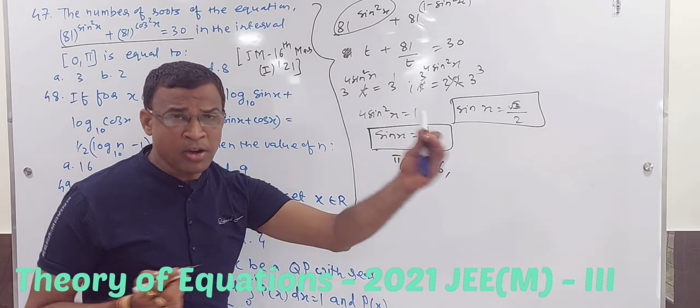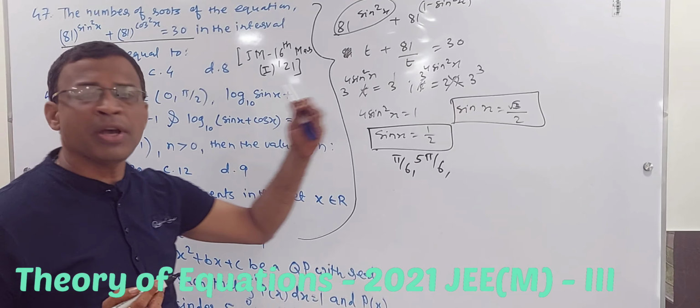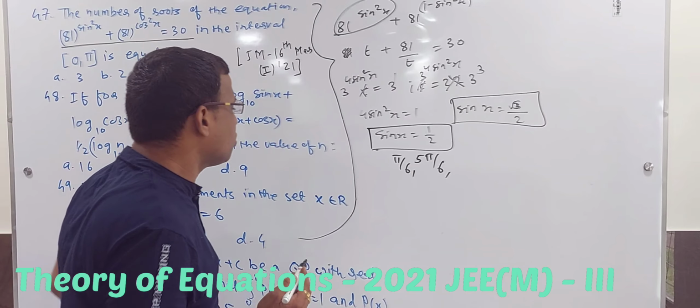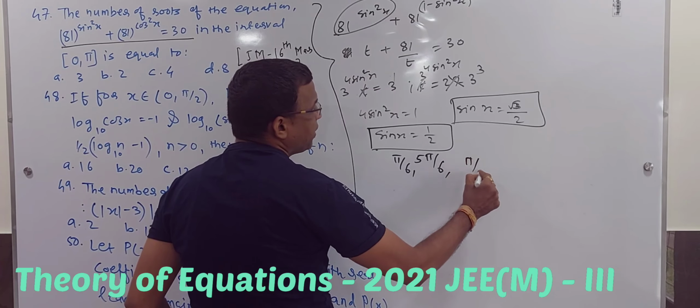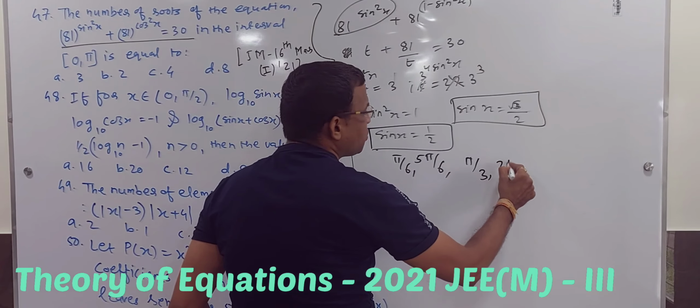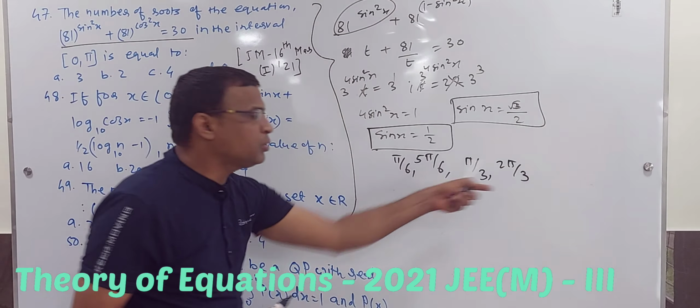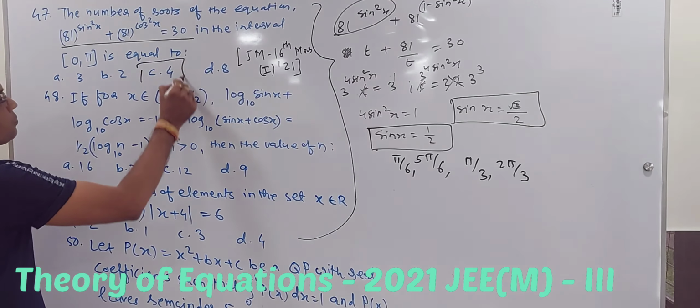I hope that the teacher who has taught you trigonometry should have also taught you this thing. So it's root 3 by 2, sine 60, so that is pi by 3. And pi minus pi by 3, that is 2 pi by 3, which is nothing but 120. 1, 2, 3, 4, 4 solutions.